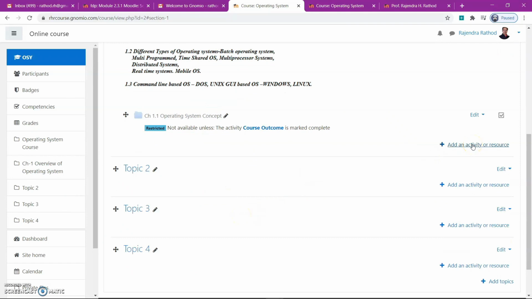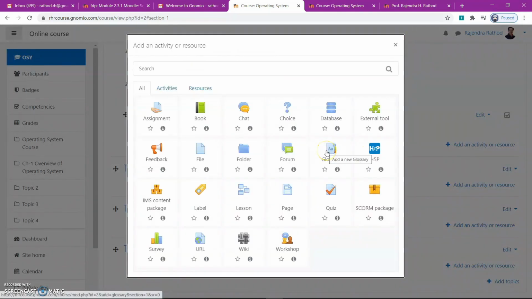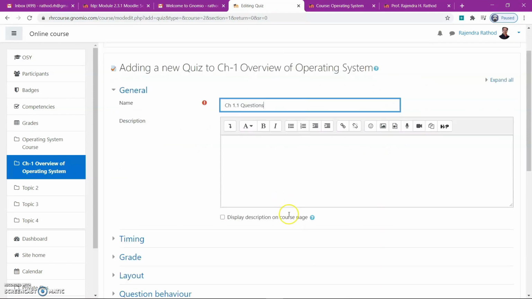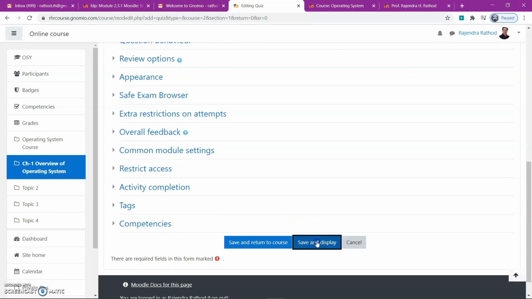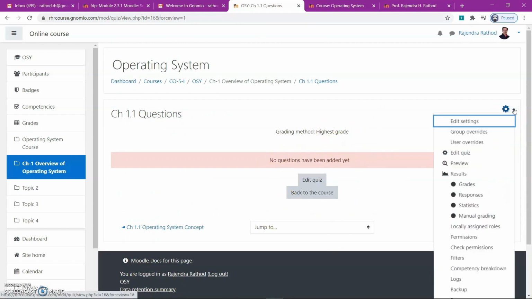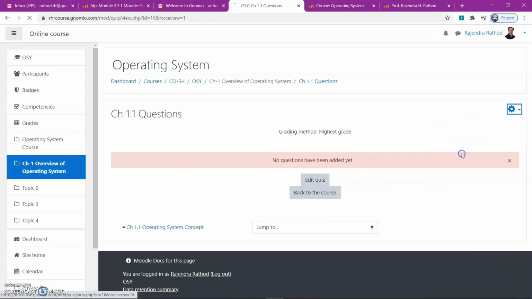Then I will add one activity after completing this first concept. We will ask some questions to the student. So I will add one quiz. Here, CH 1.1 questions, and then I directly save and display. Now one window appears. Here I will go to the gear icon and edit quiz.